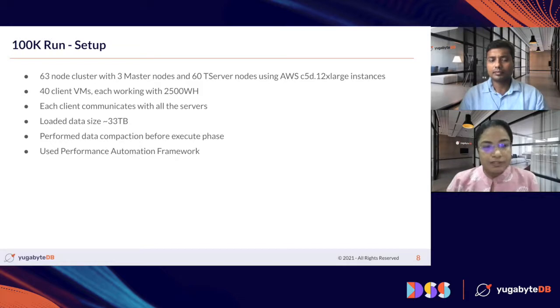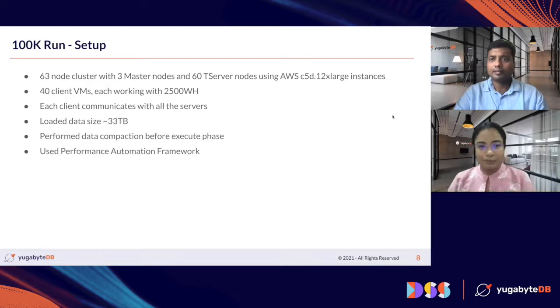The load phase generated about 33 TB of data. After load was completed, we did a compaction of all the tablets across all the T server nodes. The execute phase was run with a warm up of 30 minutes and a runtime of 120 minutes. The run was done using the performance automation framework that we have developed in-house, which made this task very easy. We'll talk about it in the later part of the session.